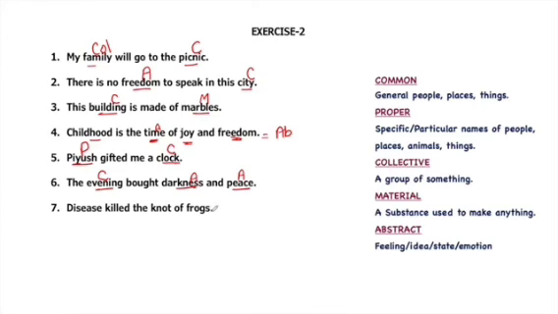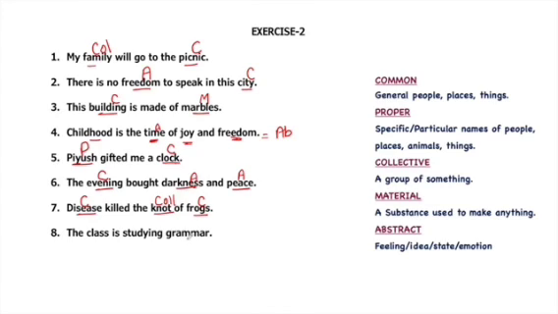Disease killed the knot of frogs. Disease means illness. It's a common noun. There can be many diseases. Knot is a group of frogs. So groups are called collective nouns. And frogs can be many. So it will be a common noun.